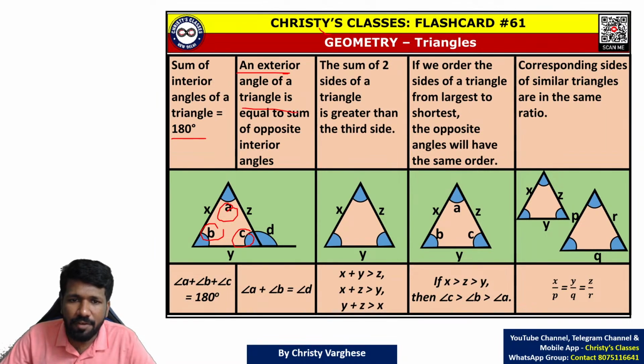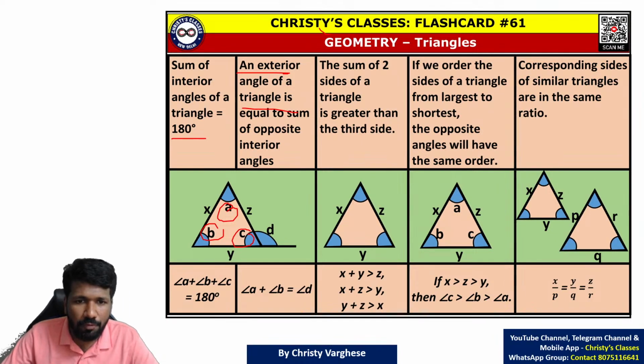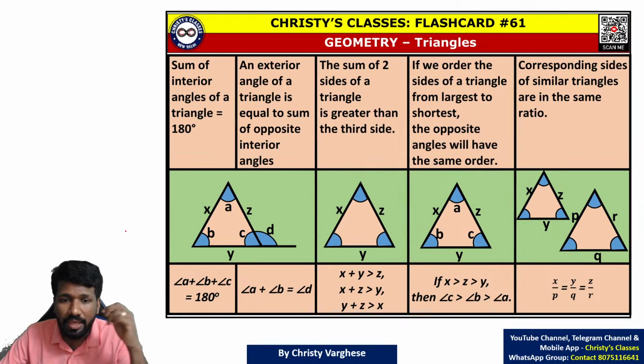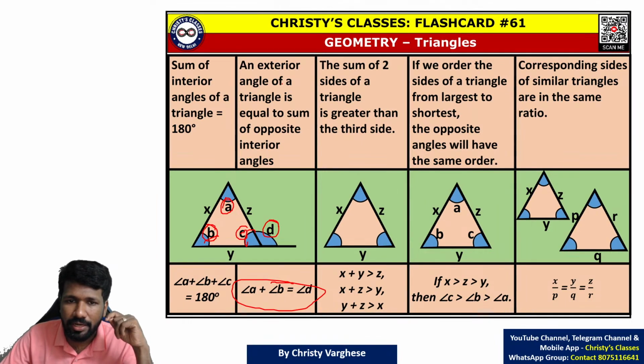And the exterior angle of a triangle is equal to the sum of the opposite interior angles. This is valid only for triangles. Exterior angle, for example, this angle D, is equal to the sum of the interior opposite angles. This angle C is adjacent to D, so don't consider that. The other two angles are opposite to D. So A plus B is equal to angle D. That is what this property says.